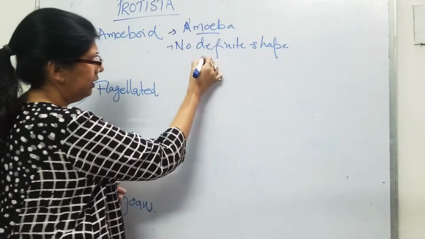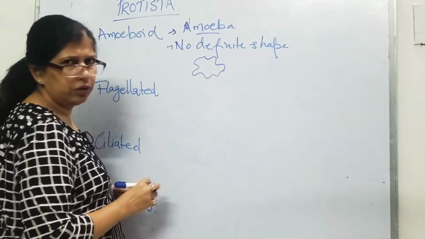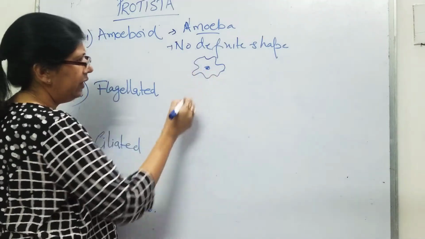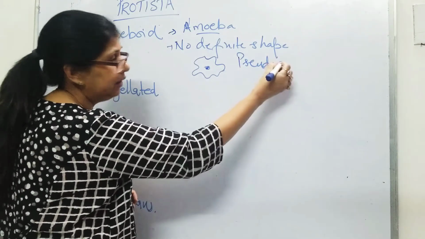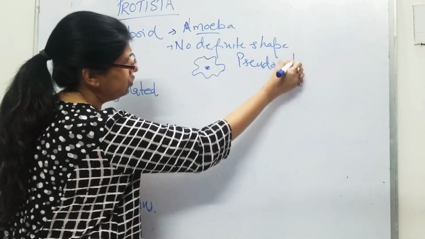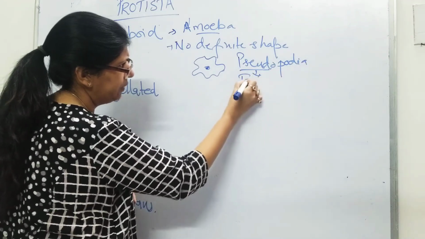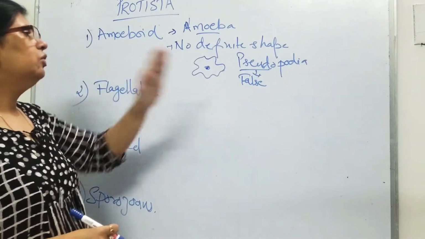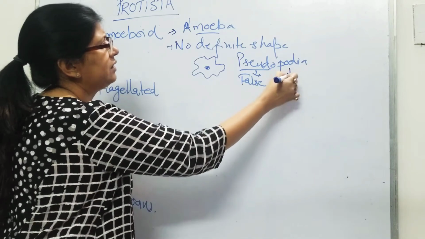This is literally the kind of structure an amoeba will have. This is a nucleus. They have pseudopodia to engulf their food. Now what is pseudo? Pseudo means false, something that is not present.